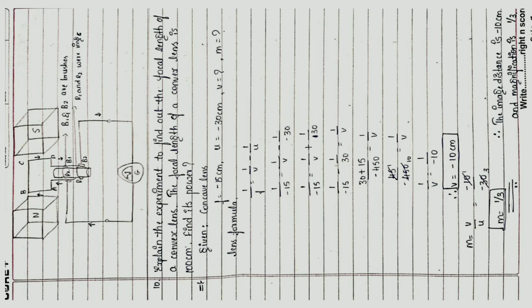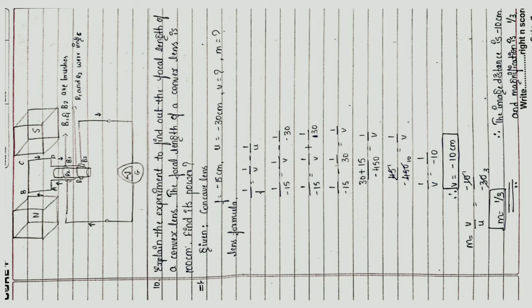Lens formula, according to the lens formula, 1 by F is equal to 1 by V minus 1 by U. 1 by minus 15 is equal to 1 by V minus 1 by minus 30. 1 by minus 15 is equal to 1 by V plus 1 by 30. 1 by minus 15 minus 1 by 30 is equal to 1 by V. We are taking LCM, 30 plus 15 divided by minus 450, that is equal to 1 by V. Next we get the answer, V is equal to minus 10 centimeter.